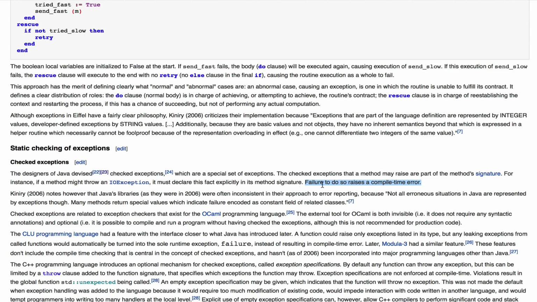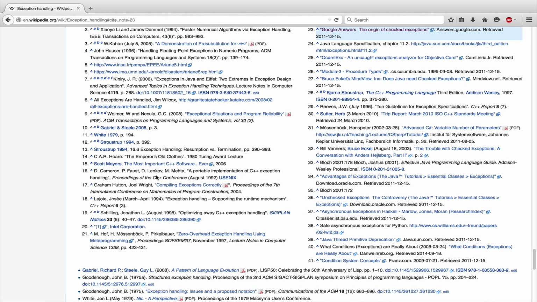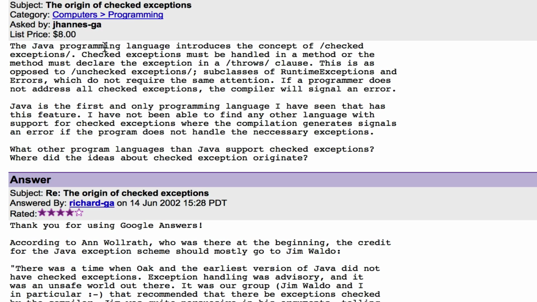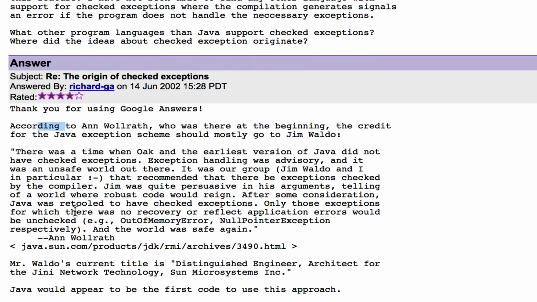I looked it up actually. It's quite interesting how it came with the checked exceptions. The Java programming language introduces the concept of checked exceptions. Checked exceptions must be handled in a method, or the method must declare the exception in a throws clause. Now it continues. I think here it's even more interesting.